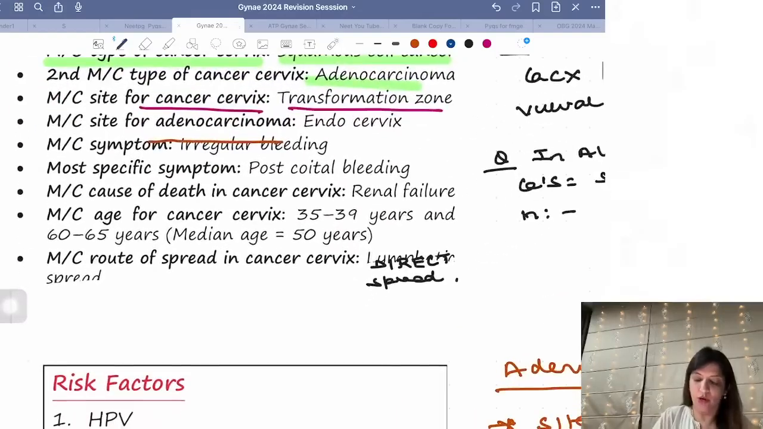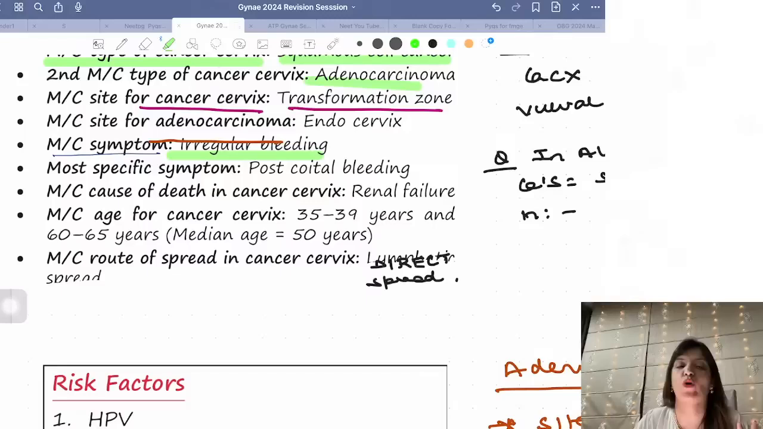Then they can ask you, what is the most common symptom of cancer cervix? Please do not say postcoital bleeding is the most common symptom. It's not postcoital bleeding. The most common symptom is irregular bleeding. The most specific symptom is postcoital bleeding. In this FMG exam, it was asked what is the most common cancer which is found in females. Now, whenever they ask you a question, which is the most common cancer seen in females, do not jump to cancer cervix. Please remember that the most common cancer seen in females still is breast cancer. It's not cancer cervix.